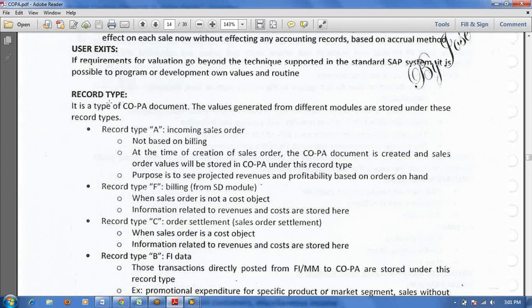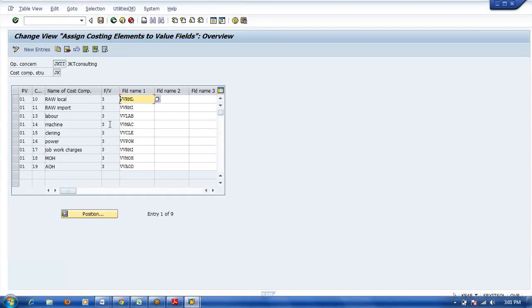The revenue condition type is different. I will show you one report, then you can understand.